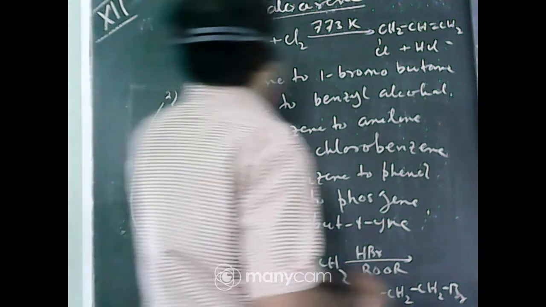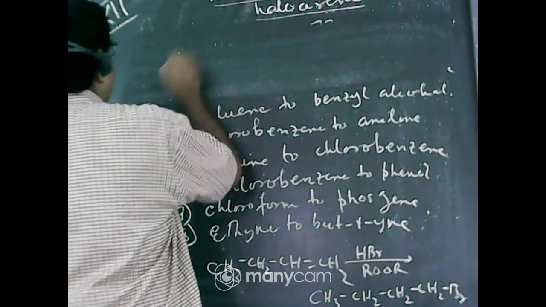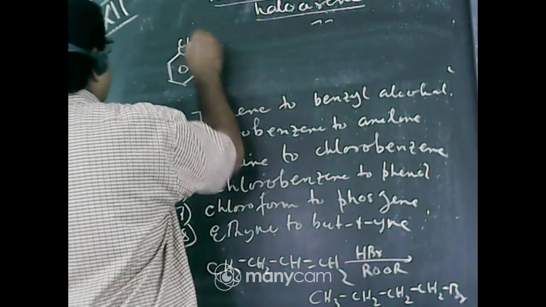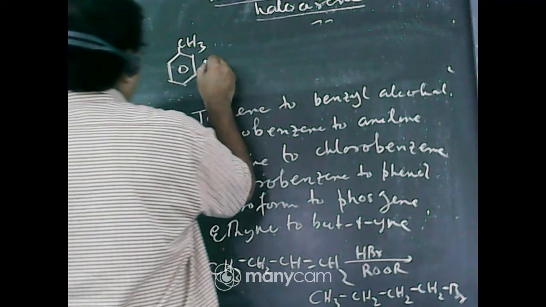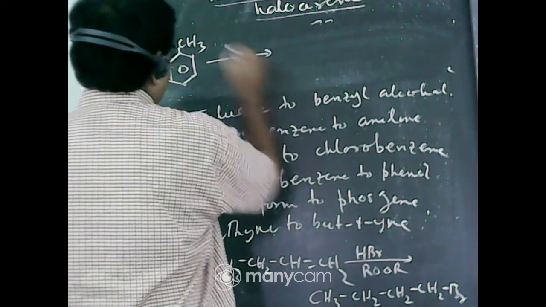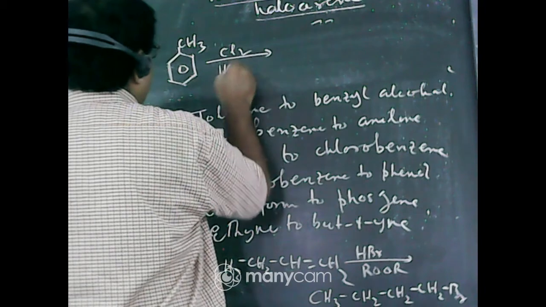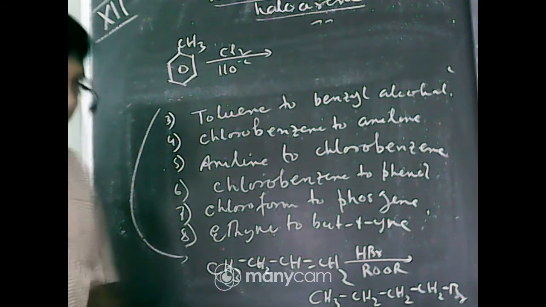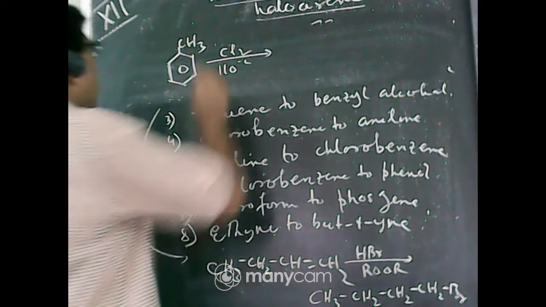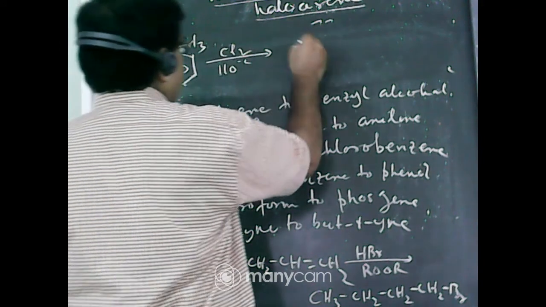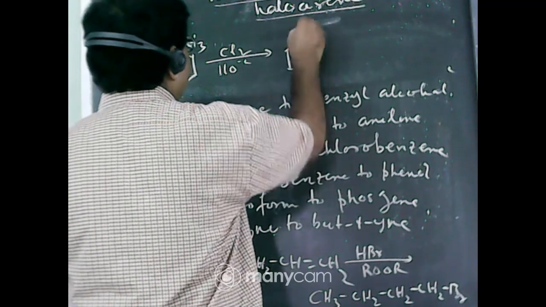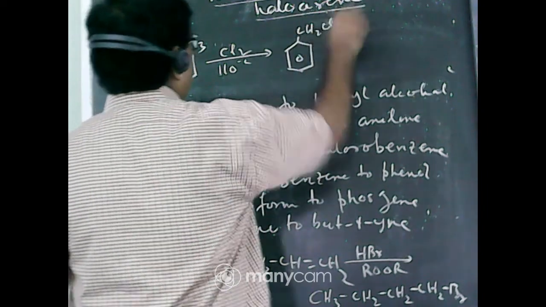Now next one, toluene to benzyl alcohol. What is the formula of toluene? Benzene ring with CH3. Toluene reacts with chlorine at 110 degrees centigrade. When toluene is boiled with chlorine, the side chain substitution reaction takes place to form benzyl chloride, benzene ring CH2Cl.